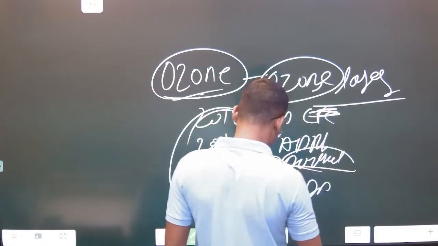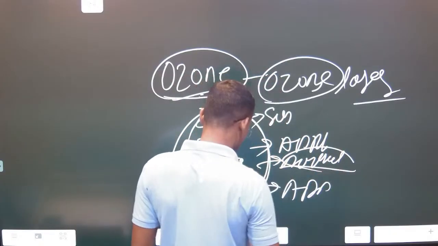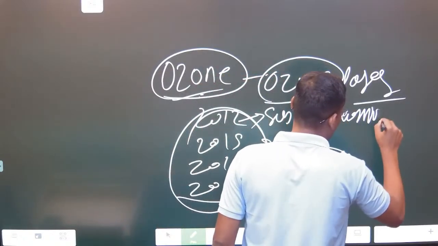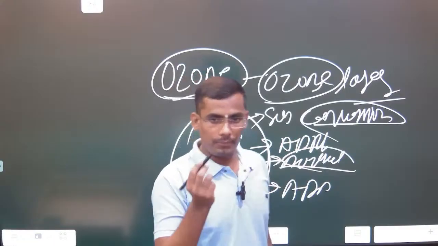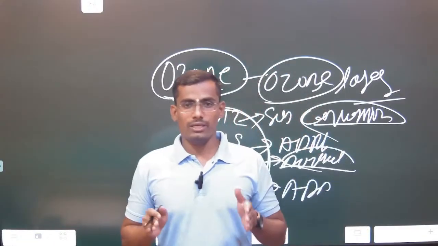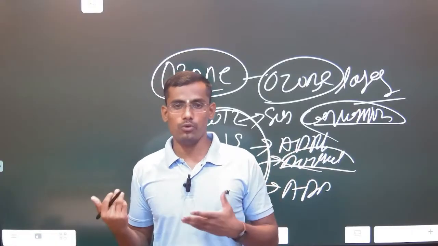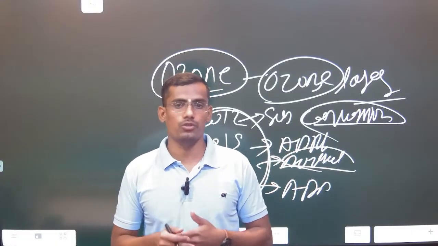Here they have asked questions on the Montreal Protocol and the Vienna Convention. So these topics become very important from the mains and prelims perspective, because every year there is one question on pollution, that may be ozone pollution, that may be marine pollution. This year it was oil pollution and the marine pollution issue.